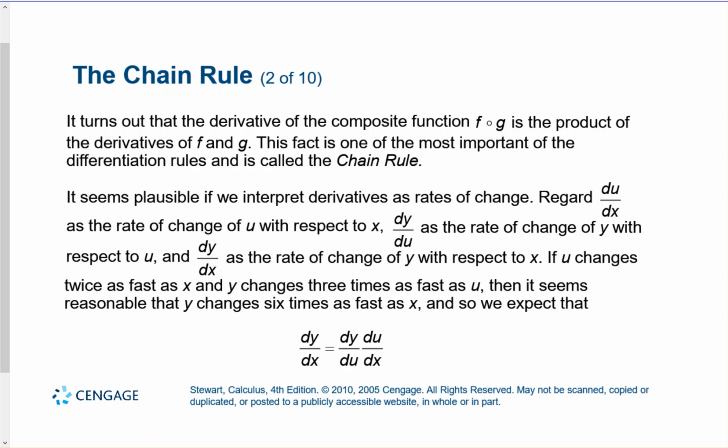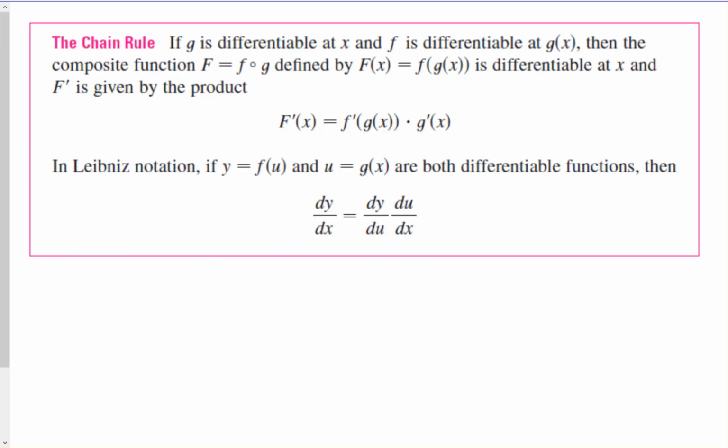An important thing to note is that we'll generally find the outer derivative first, and then we work our way inside the function. So if we have f of g of x, we'll take f prime and keep the g of x in there, and then we multiply by the derivative of the inner function.